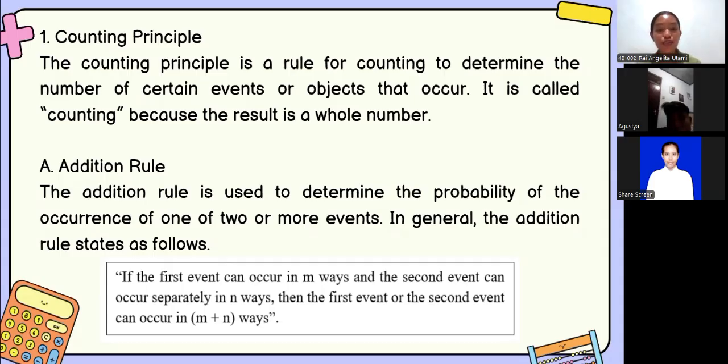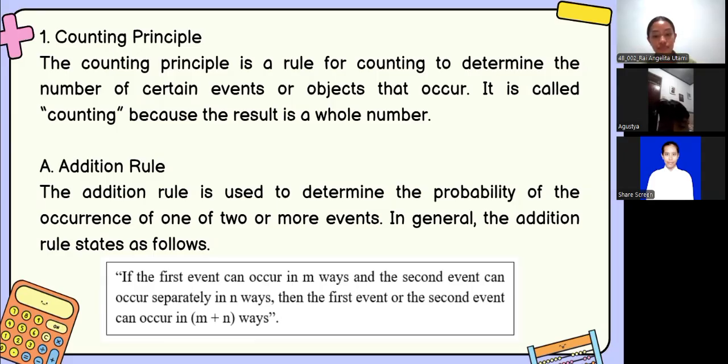This rule is used when we want to find the number of ways of the occurrence of one of two or more events that happen separately. The rule states if the first event can occur in m ways and the second event can occur separately in n ways, then the first event or the second event can occur in m plus n ways.